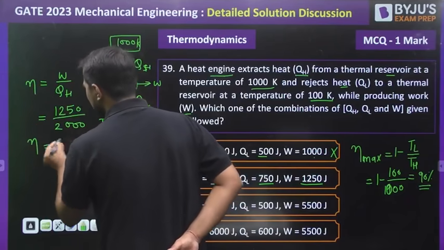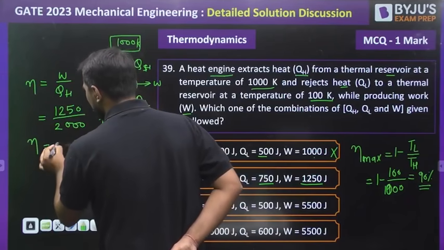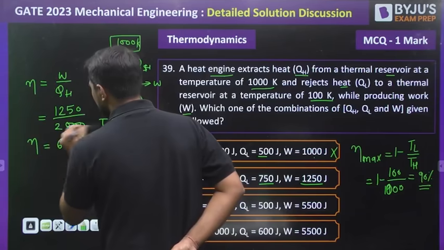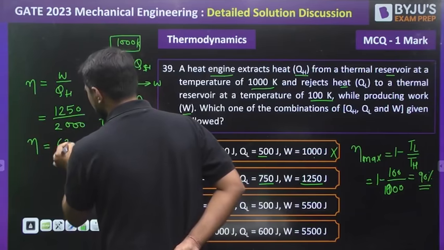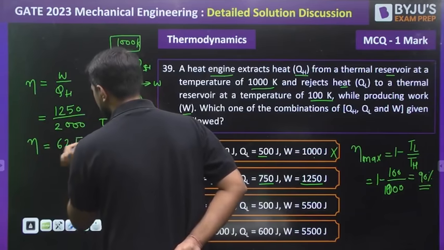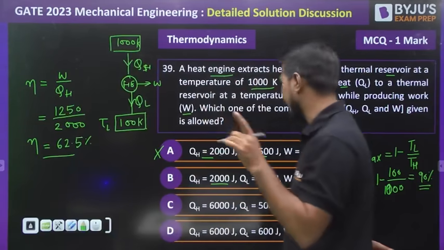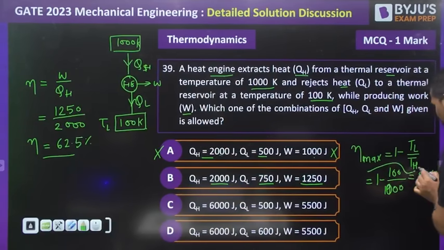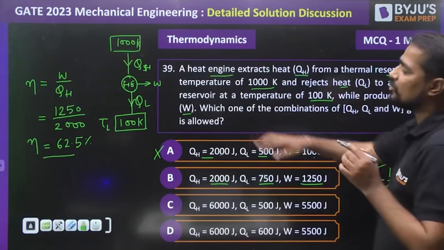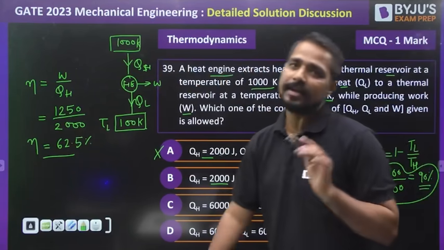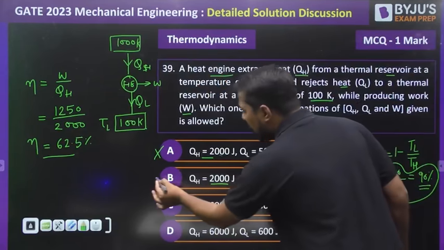The answer will be 62.5%. So the energy balance is fulfilled, and the efficiency is also fulfilled, because the efficiency of this actual cycle is less than the Carnot cycle. It is a possible condition. So yes, it may be the answer.